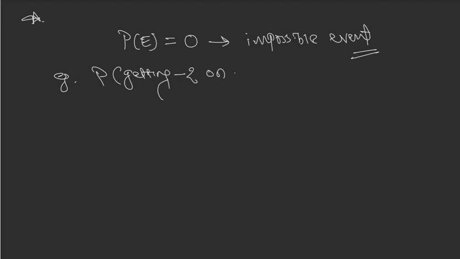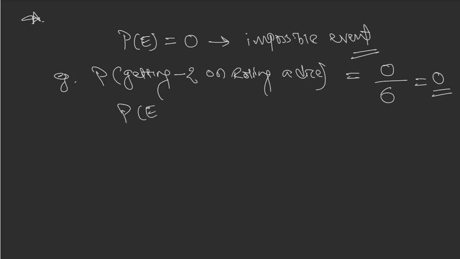On rolling a dice, we have numbers from 1 to 6. Is there any -2 over there? No. So favorable outcomes become 0. Total number of outcomes are 6. So the probability is 0 upon 6, which is 0. That means it's impossible for this event to happen. -2 cannot come. So probability can be 0, right?